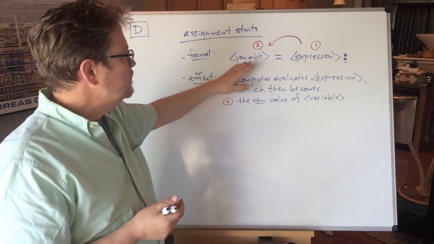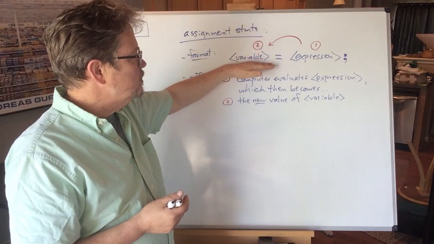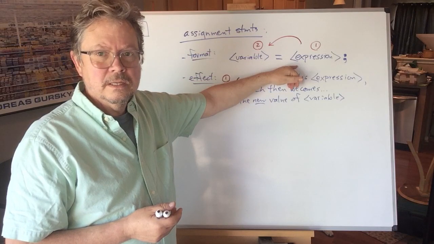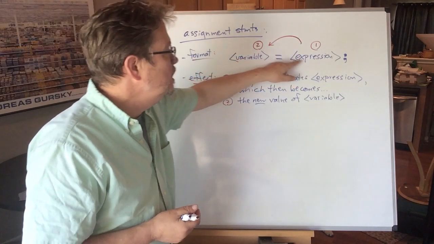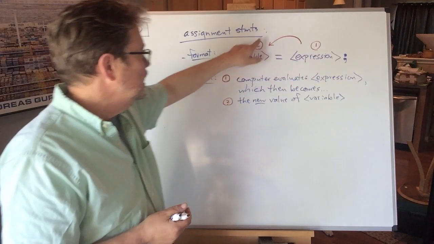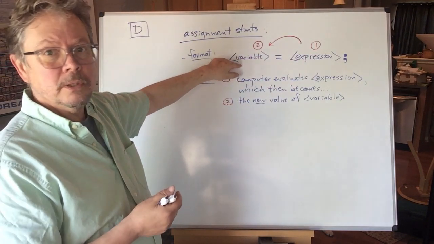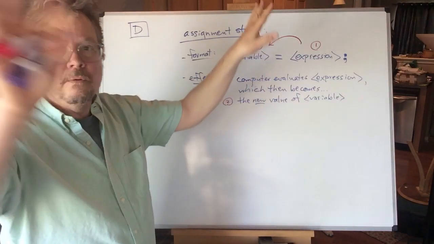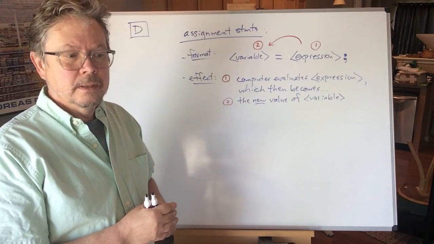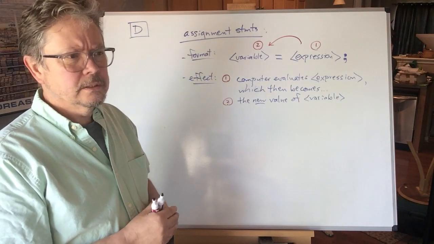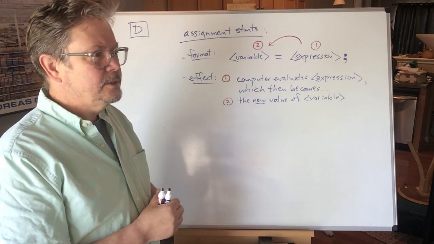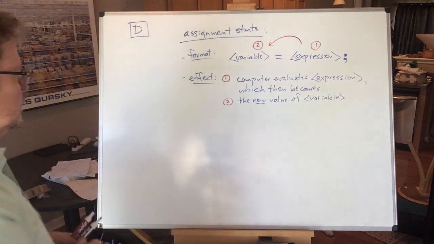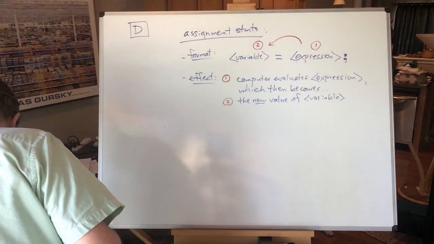In other words, if this started off at 19, when we got to the statement that said variable equals 2 plus 2, then that 19 is not long for this world. It's about to be gone forever. When it puts the 2 plus 2 result, the 4, over here on top of the 19, poof, the 19's bit pattern is abolished. That's not a good word. I don't think it's a word at all. It's obliterated. It's gone. And it's irretrievable. Now all the big words come to me. Okay, that's the effect. How about some examples?